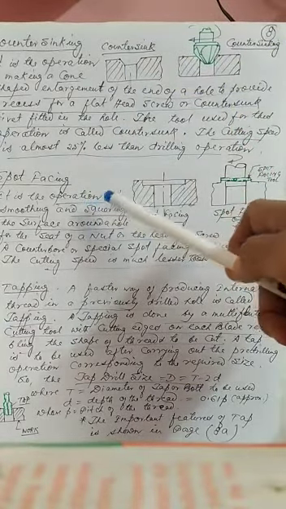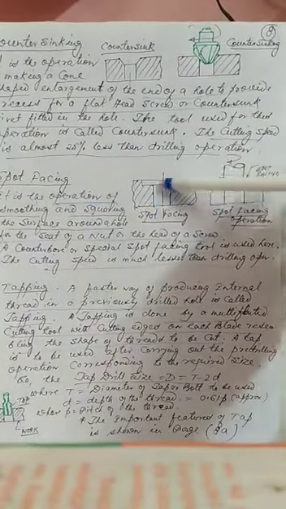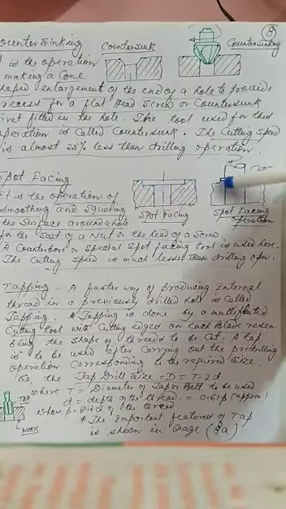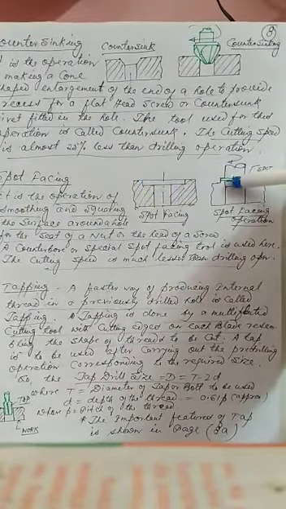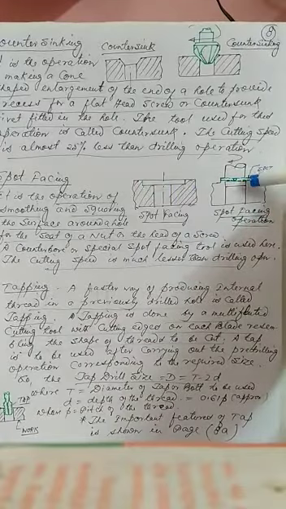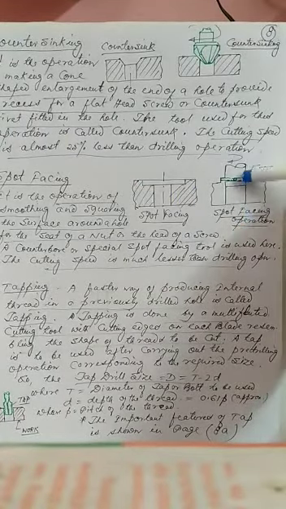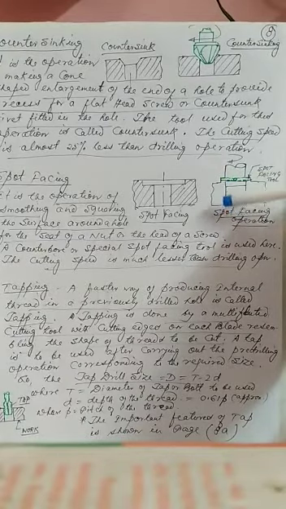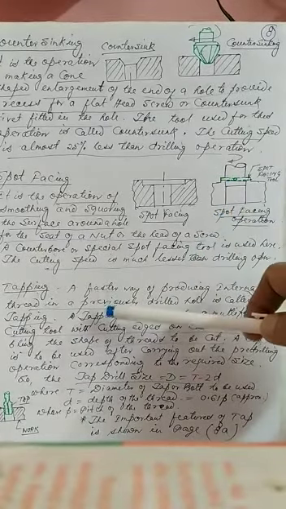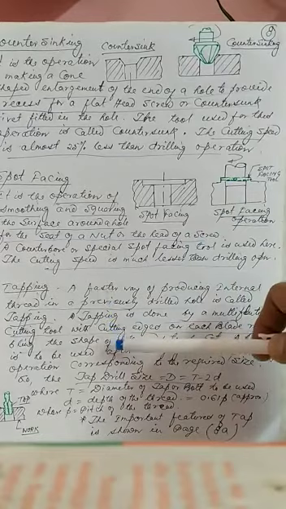Next is spot facing. Spot facing is nothing but making the surface finish on any face, with the help of a spot facing tool like this. This is also the same. This tool is rotating, and spot facing is being done here, but the speed is much lesser. Now this very important operation is called the tapping operation.